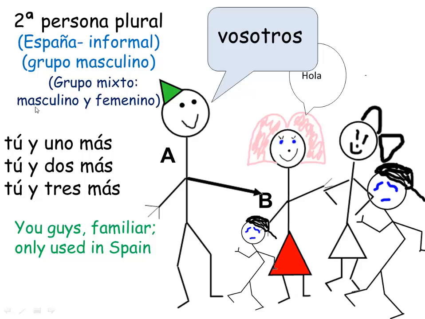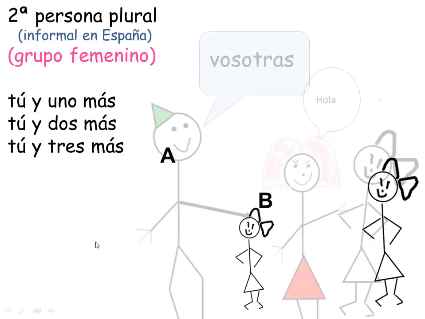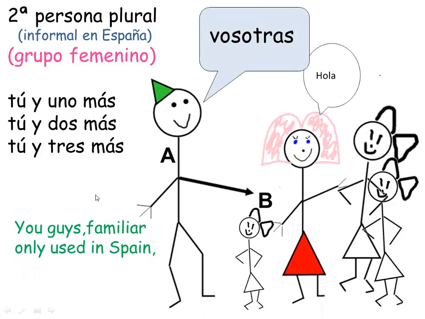Now remember, if you've got a mixed group and you've got one masculine individual in there, you would use the vosotros form. So let's move to the feminine form of the vosotros. So now this would be the vosotras. So I'm talking to you guys, familiar in Spanish, and this is only used in Spain. And then again, we've got a group of only ladies, so we would use the vosotras.